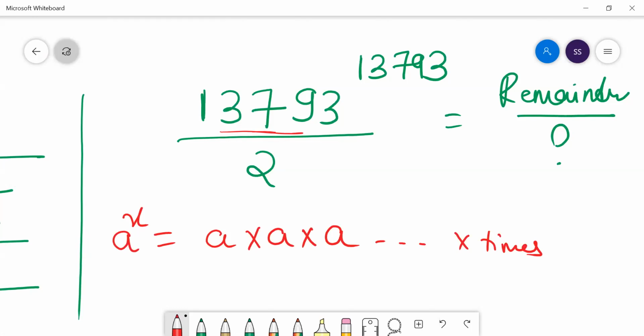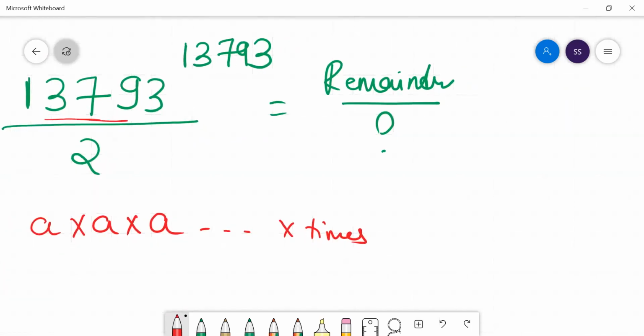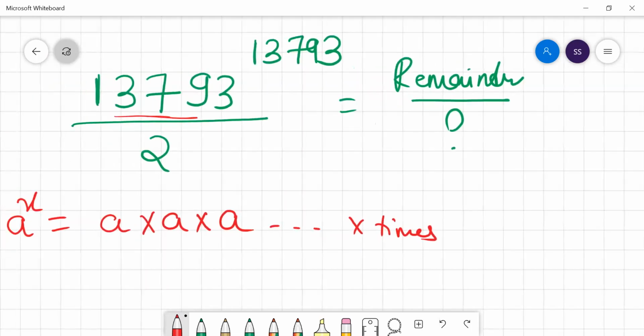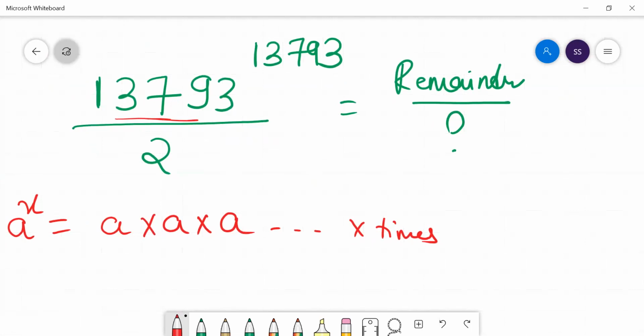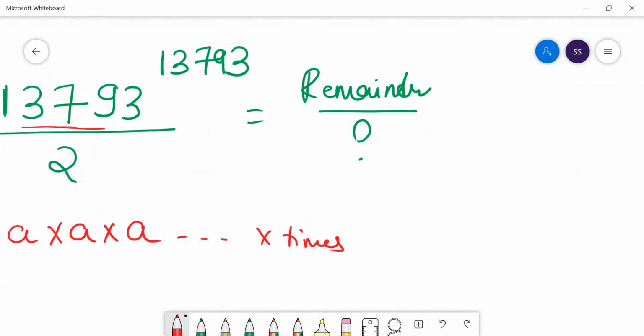Imagine if I simply divide this 13793 by 2, what remainder will I get? 6 2s are 12, 17. Then 8 2s are 16, one remainder. 19, 113. Then you get 12. So you know that the remainder would be one only. Any number you divide like this, you're going to get the remainder one only, if this number 13793 is your number.